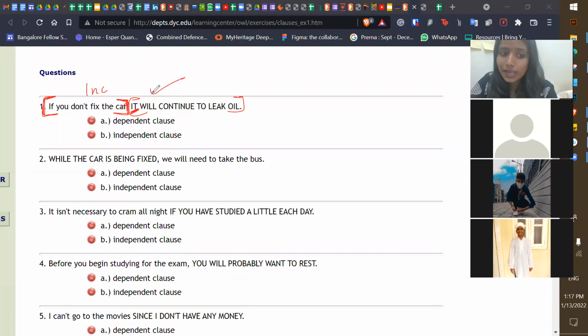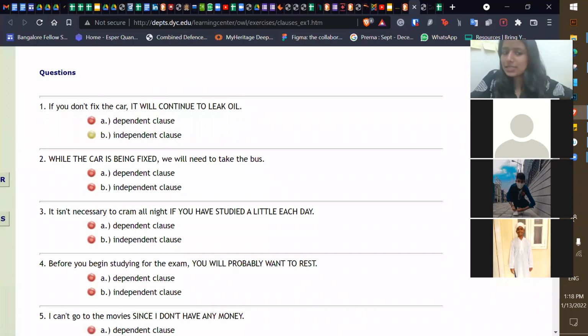Even if it is not specified, this still makes sense. But this one does not make sense at all, if you don't fix the car. If you don't fix the car, then what will happen? But if I just point at the car and I say it will continue to leak oil, that still makes sense. Got it? So now tell me, what should I mark here? Is this dependent or independent? Independent.